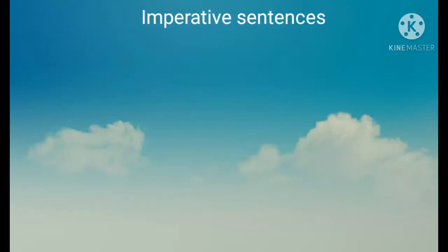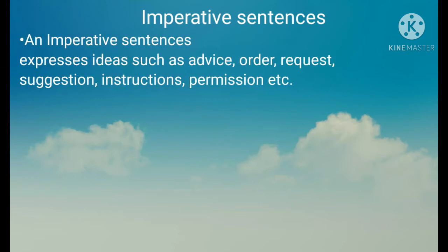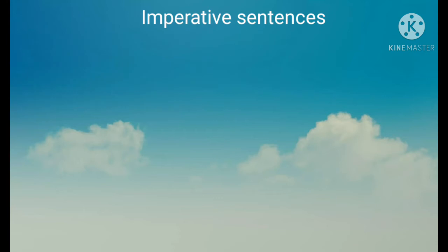Okay, children, today we are going to learn how to change direct imperative sentences into indirect imperative sentences. An imperative sentence expresses ideas such as advice, order, request, suggestion, instruction, permission, etc. In order to change an imperative sentence into the indirect speech, we use a to infinitive. First, I am going to teach you some rules which must be followed while converting imperative sentences into indirect speech.